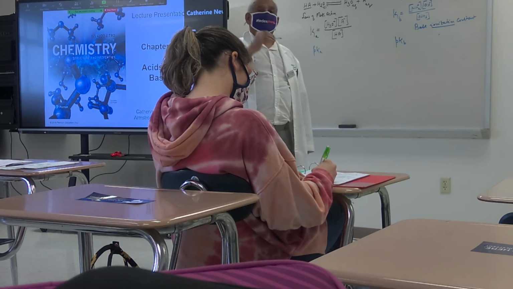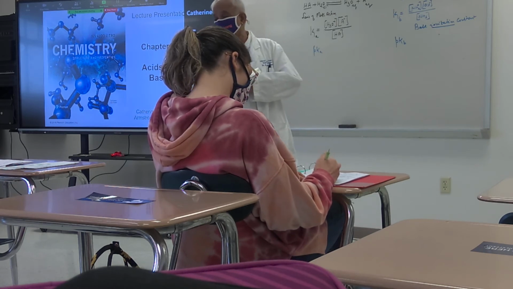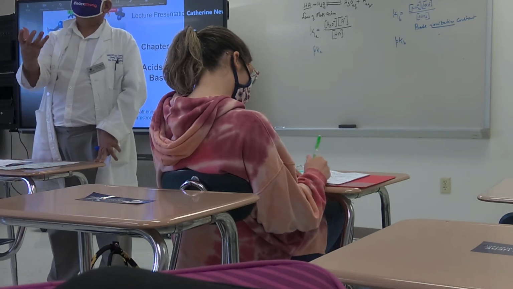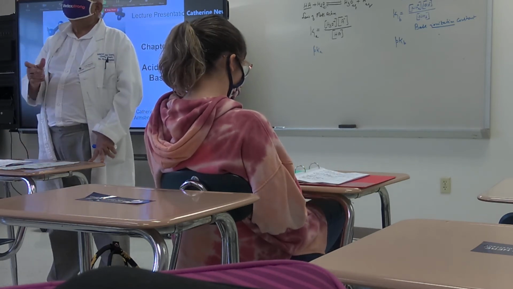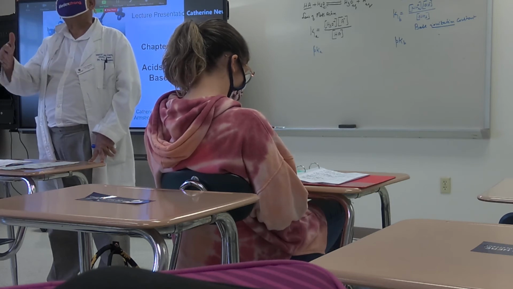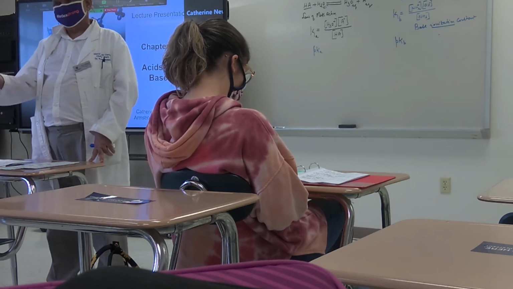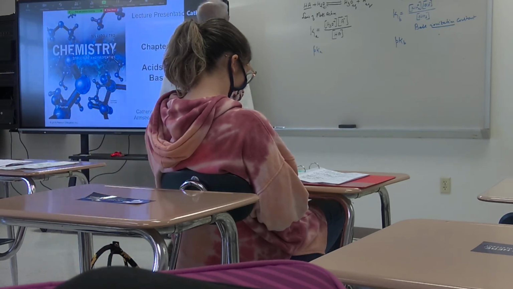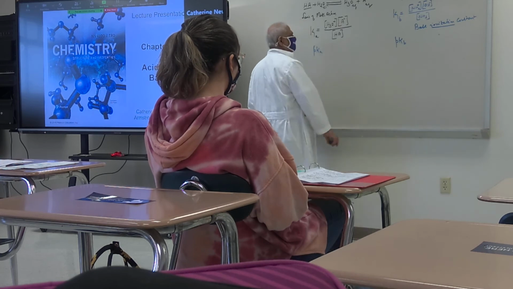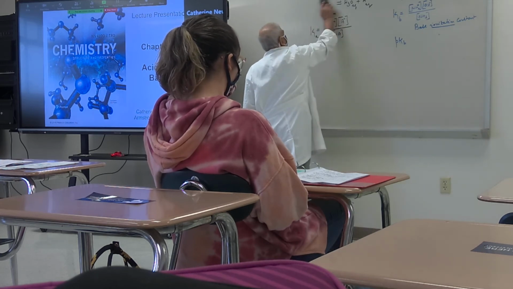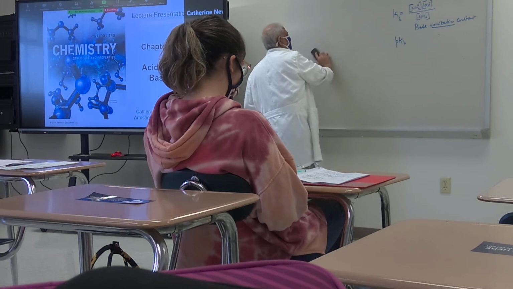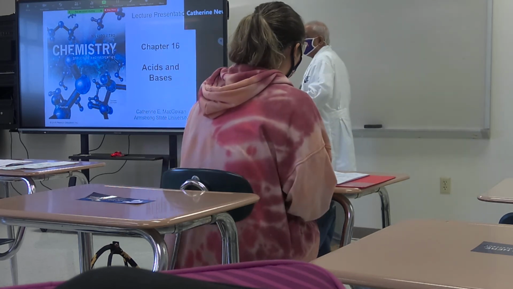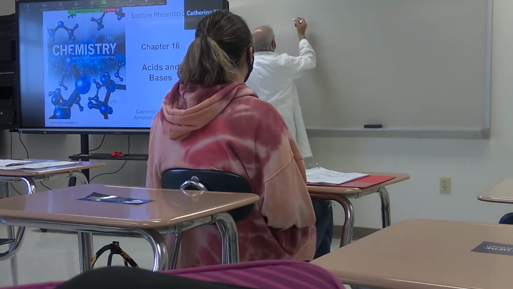Normally, in higher levels of chemistry, like organic chemistry, the strength of acids and bases is decided not in terms of Ka and Kb, but always in terms of pKa and pKb. Okay? Now, what is the relationship between Ka and Kb? That's what I am going to write.